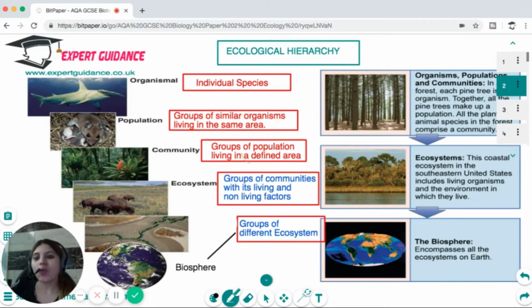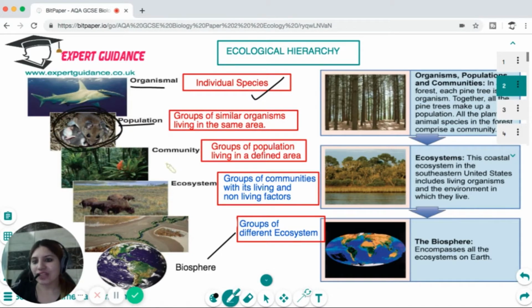Understand what an ecological hierarchy is. What are the things that are contained in the ecosystem or in ecology? So ecology starts with the level of organisms, which are the individual species. Groups of organisms that live in a similar area make a population. You can see here there's a population of rats.